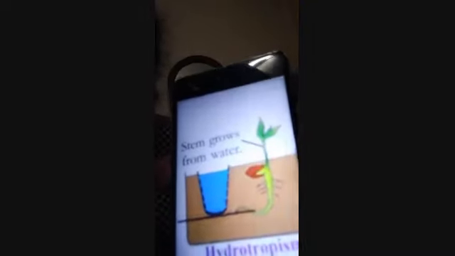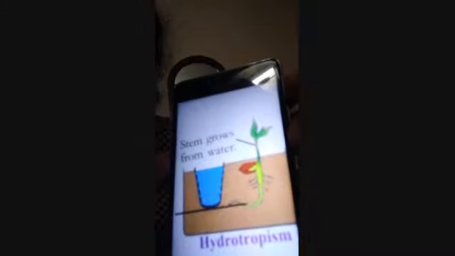So here you can see the roots. These roots are moving towards the gravity, and the shoot is moving upward. So this is positive geotropism, roots moving toward the gravity, and this is negative geotropism, shoots moving upward. And the next one is hydrotropism.